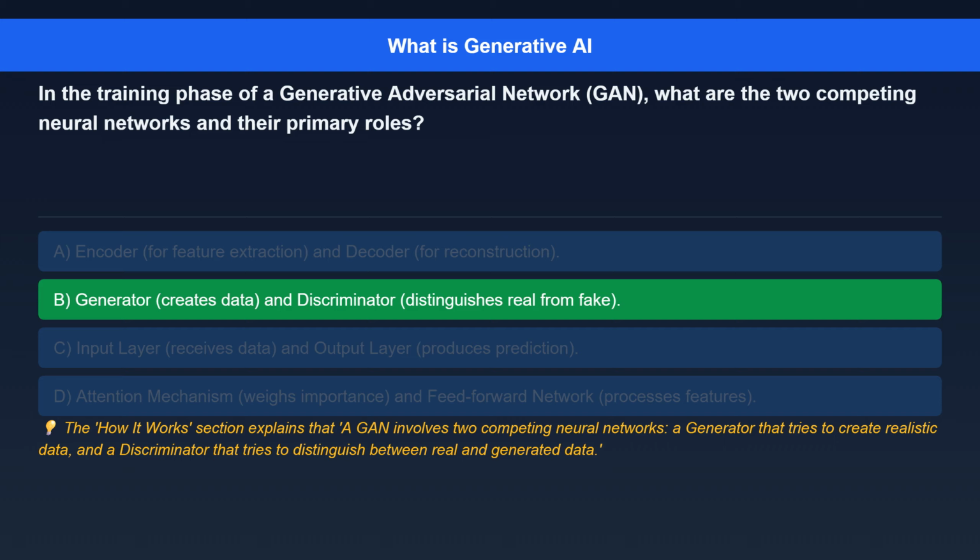Here's the explanation. The How It Works section explains that a GAN involves two competing neural networks, a generator that tries to create realistic data, and a discriminator that tries to distinguish between real and generated data.